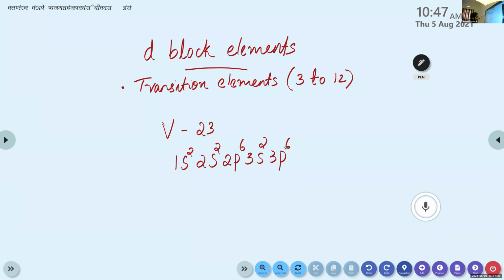After 3p6, which is the next orbital? 4s or 3d? 4s. Yes, 4s. After 4s, you can write 3d because 4s has lesser energy compared to 3d. So 4s2, then 3d3. Here the last electron enters the d orbital or d subshell, so this one belongs to the d block elements.